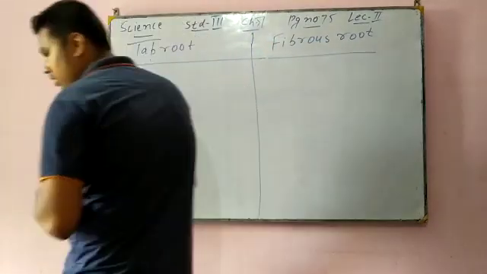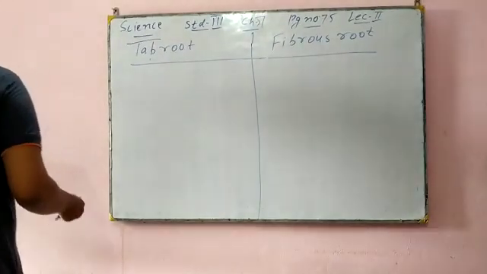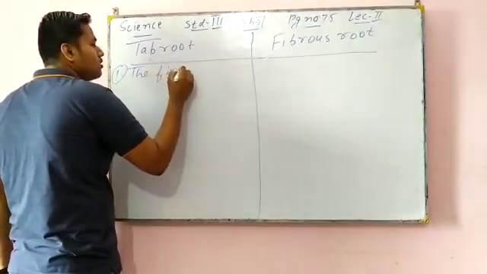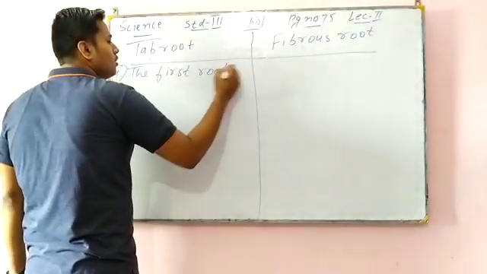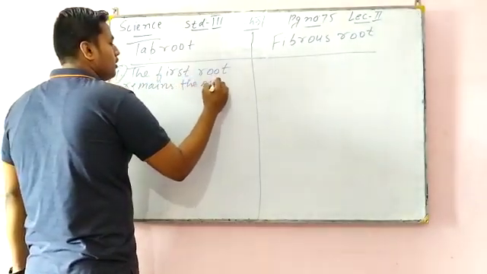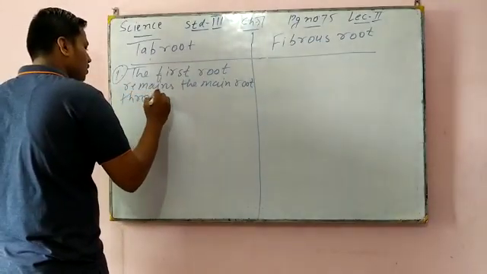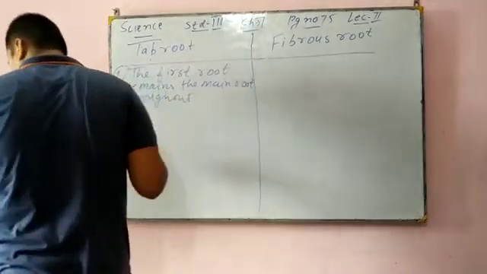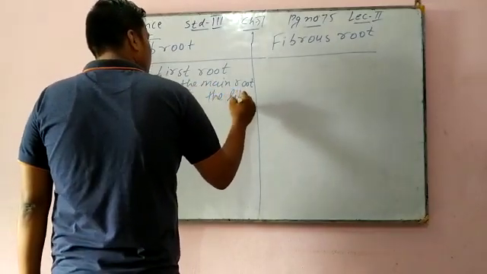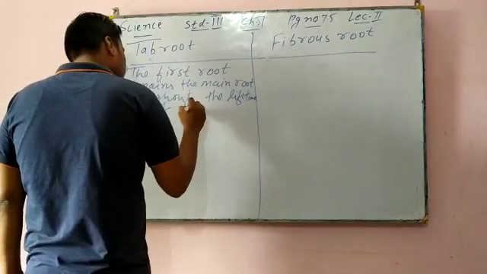So in taproot, the first root remains the main root throughout the lifetime of the plant.